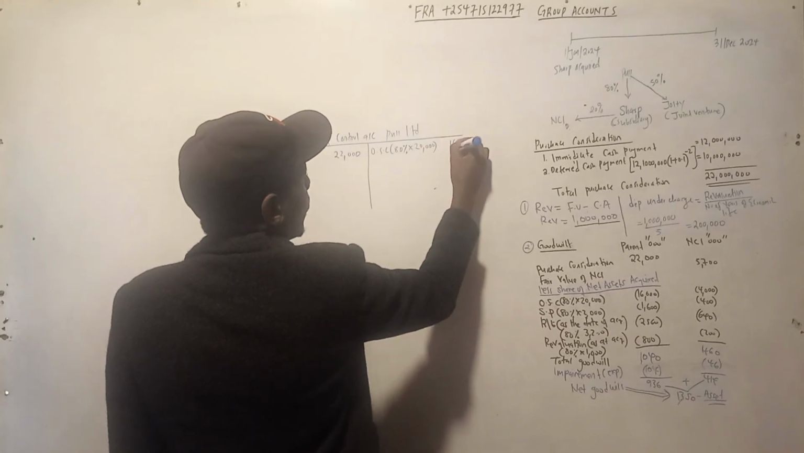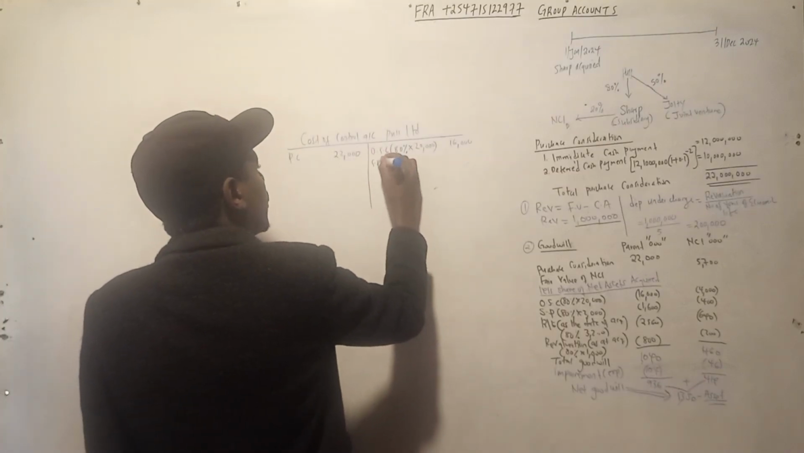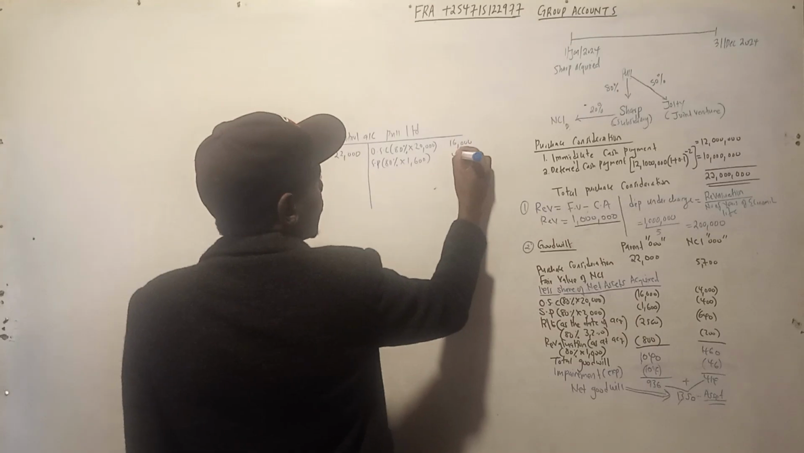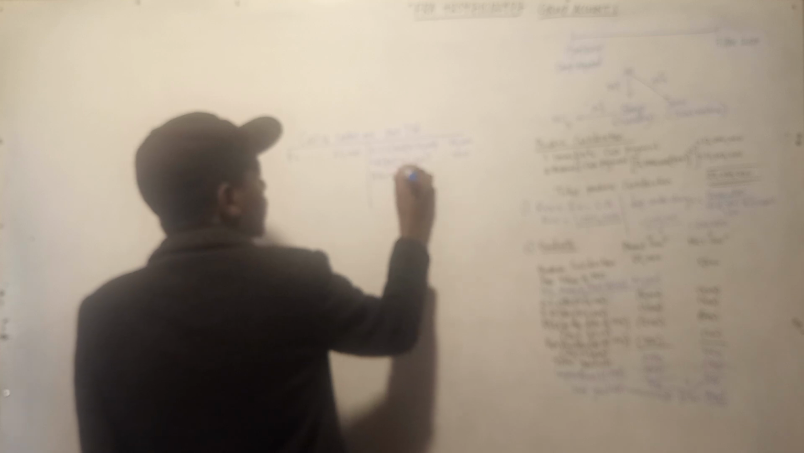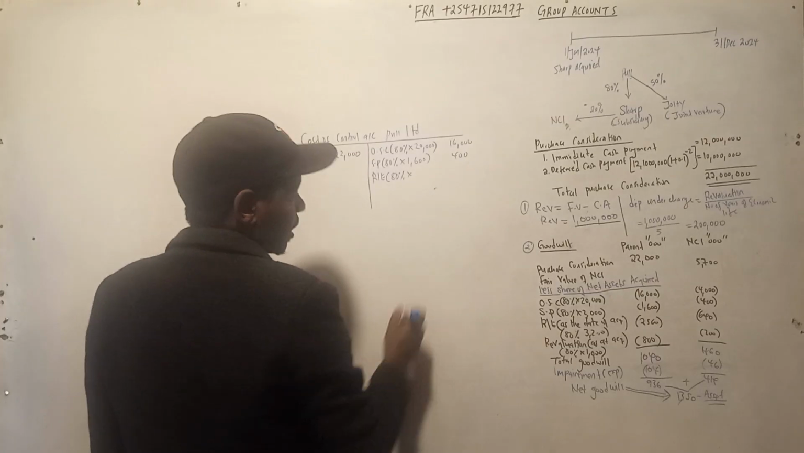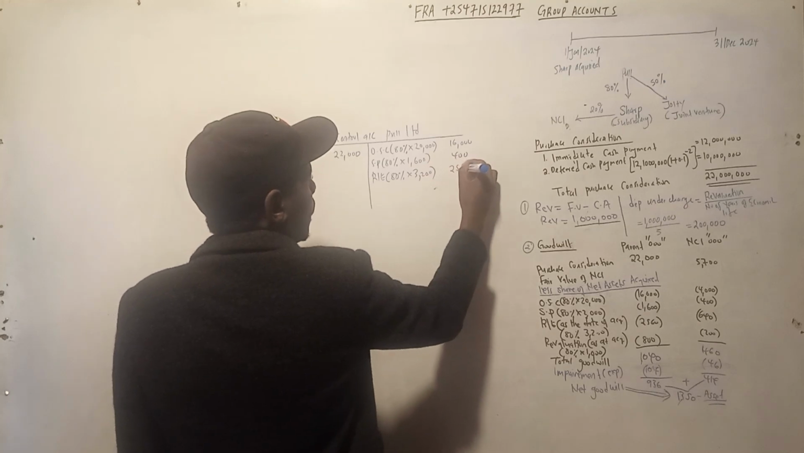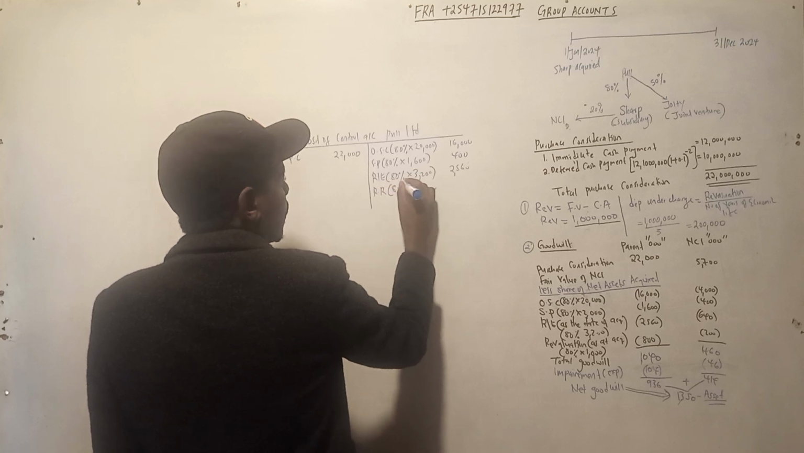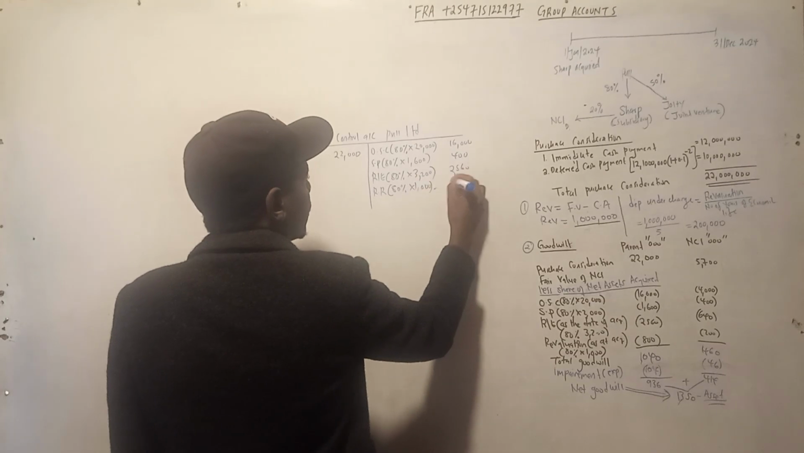We put it there. Share premium, 80% goes to the parent, 1,600. That is 400. Retained earnings, remember, as at the date of acquisition. Then revaluation reserve, 1,000. That is 800.